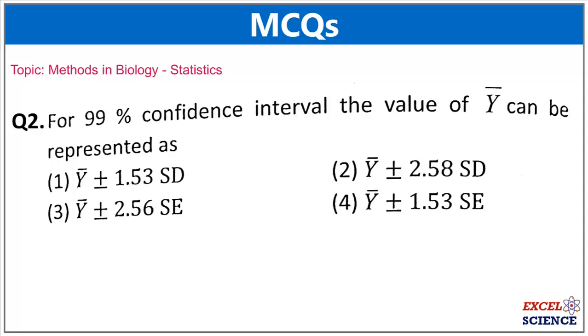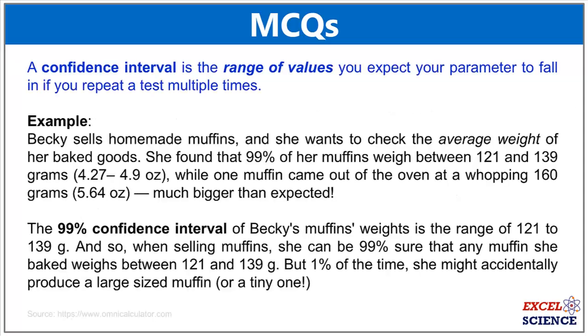For a 99% confidence interval, the value of y bar can be represented as follows. A confidence interval is the range of values you expect your parameter to fall in if you repeat a test multiple times. For example, Becky sells homemade muffins and she wants to check the average weight of her baked goods. She found that 99% of her muffins weigh between 121 and 139 grams, while one muffin came out of the oven at a whopping 160 grams, much bigger than expected.